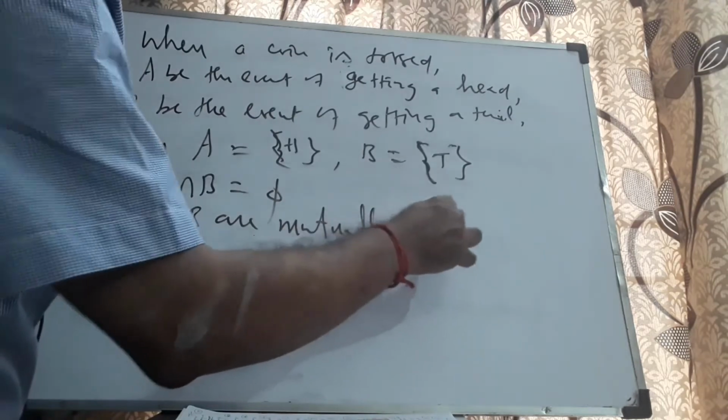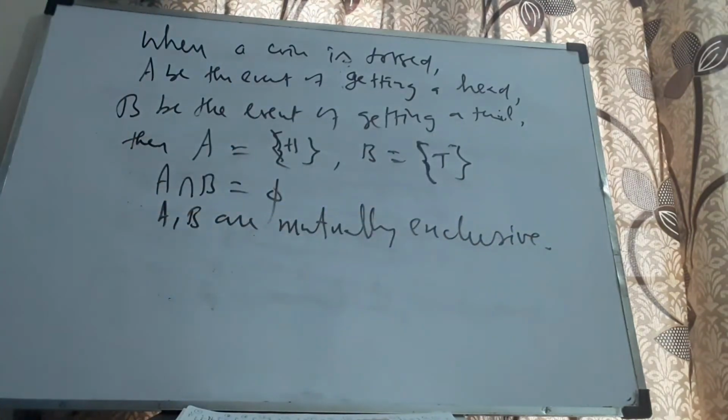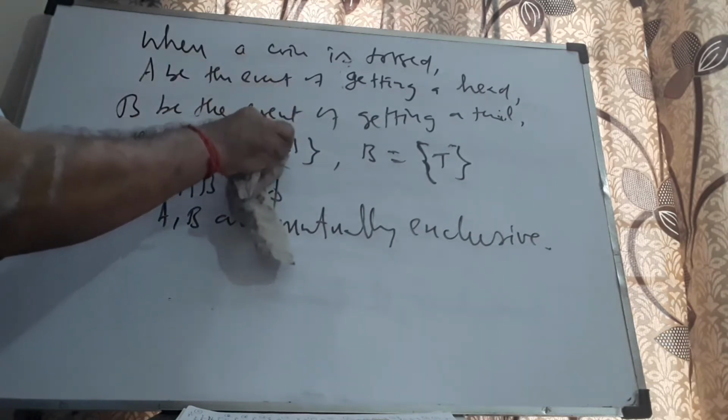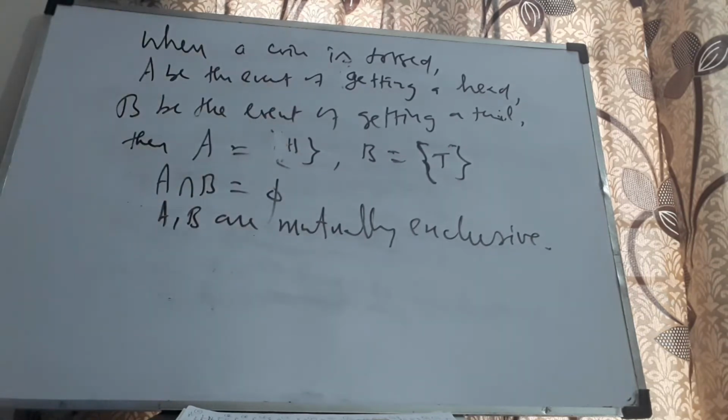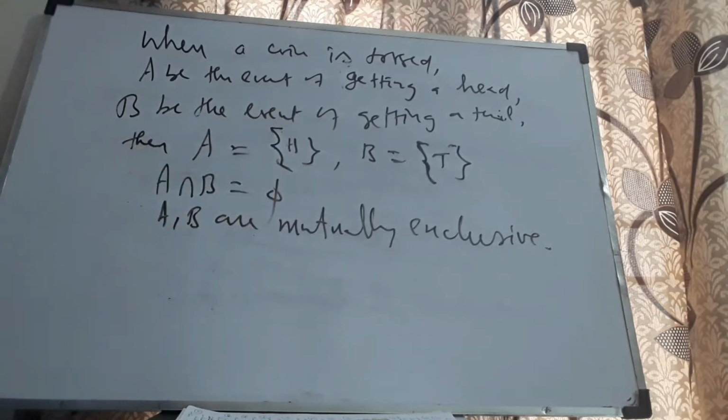Let me just explain once again. When a coin is tossed, A be the event of getting a head, B be the event of getting a tail. Therefore, A has the set containing only H, where H represents head and T represents tail, and B has the set containing only T. A intersection B is empty here, and A, B are mutually exclusive.